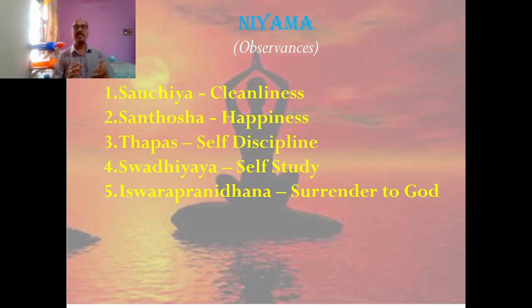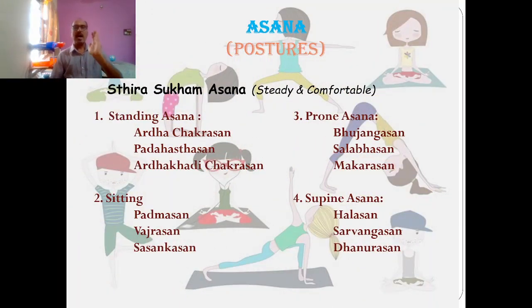The third one is tapas, which means self-discipline. Then swadhyaya, self-study, learn things. The fifth one is Ishvara Pranidhana, surrender to God. So after Yama and Niyama, the first two limbs, comes the third limb of Ashtanga